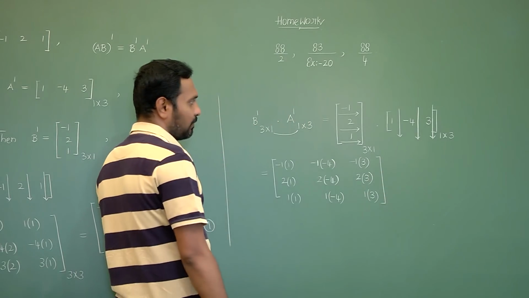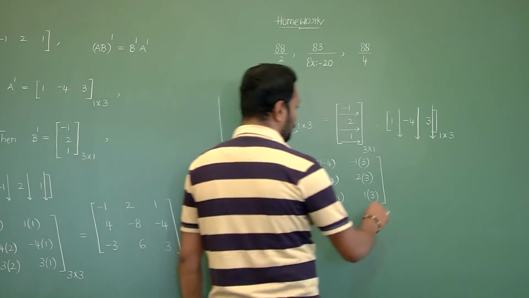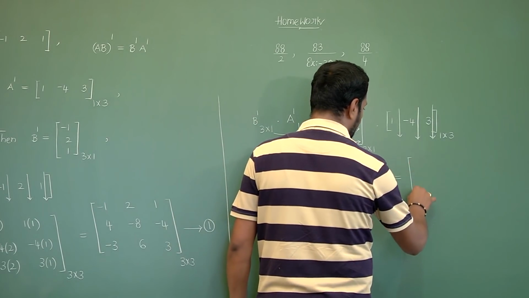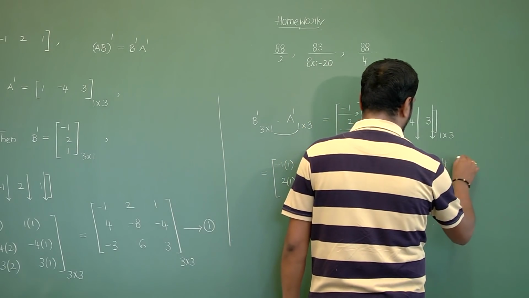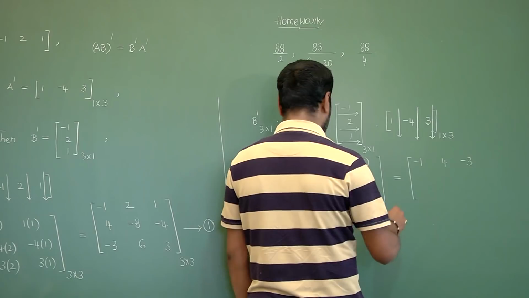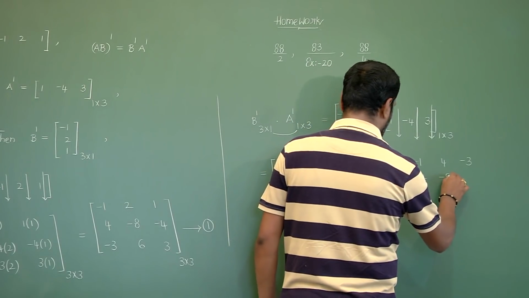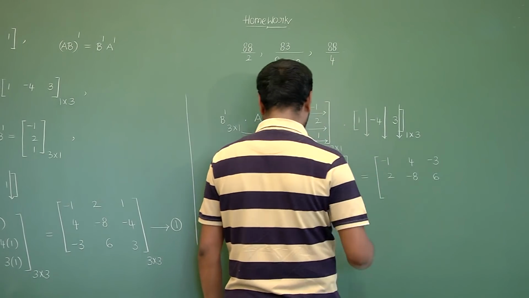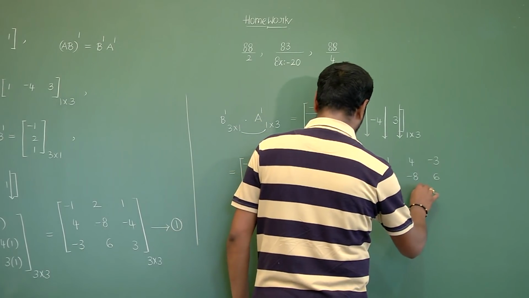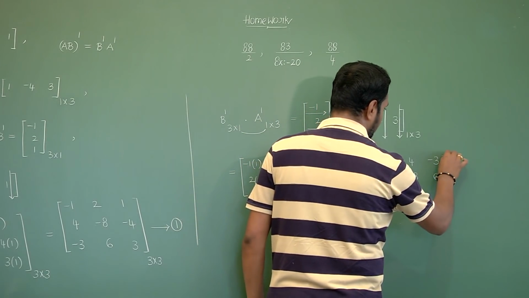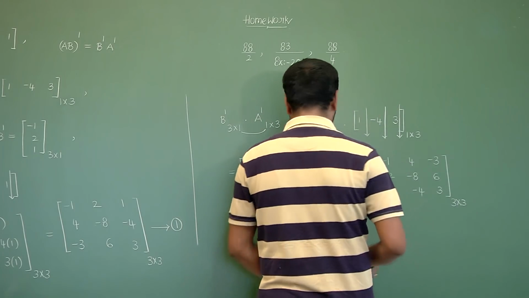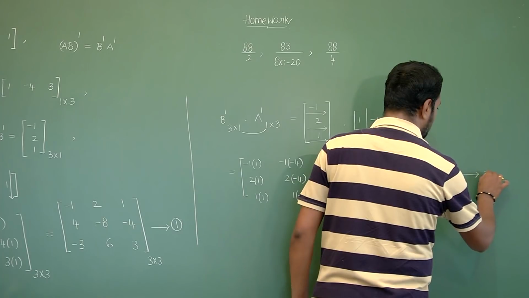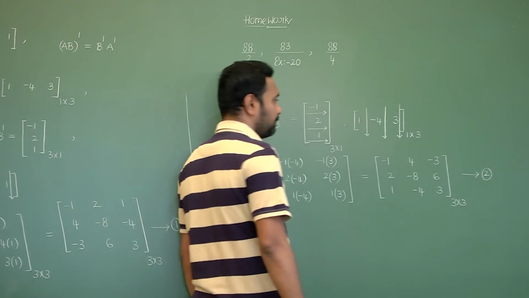If you simplify, it is minus 1, 4, minus 3; 2, minus 8, 6; 1, minus 4, 3 of order 3 cross 3, and I have considered this as equation 2.